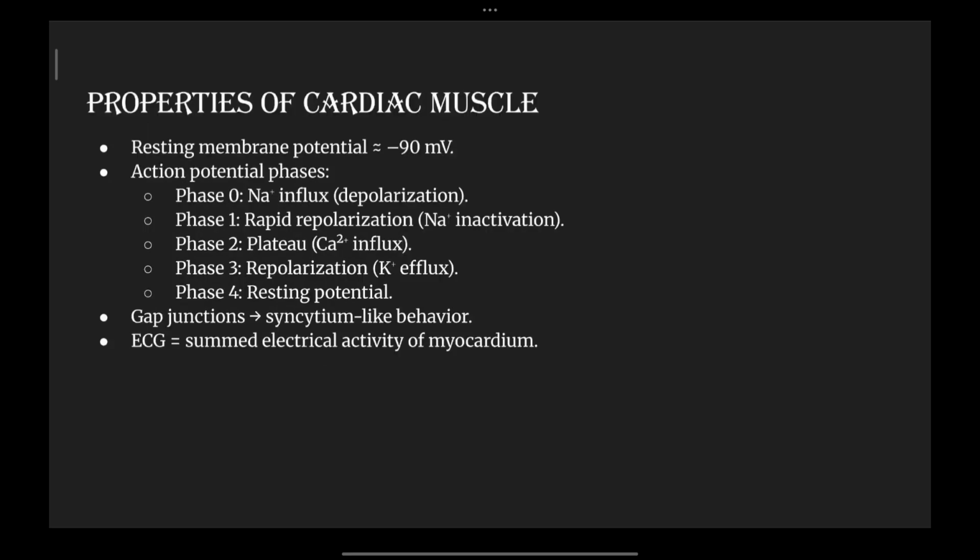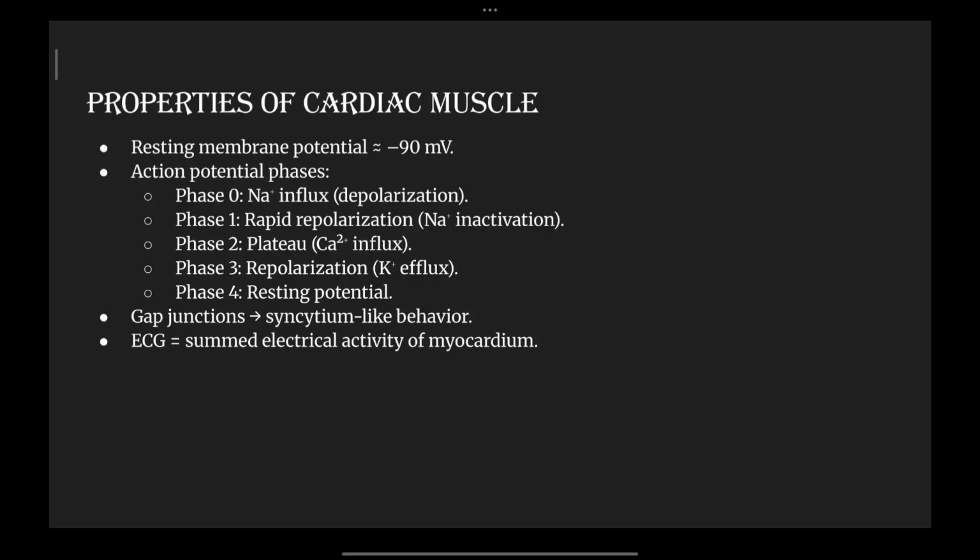The properties of cardiac muscle is the last topic for today. Here it is going to talk about the important functions of how a cardiac muscle is working. The resting membrane potential is approximately minus 90 millivolt. So this is the amount of energy that is stored inside the cardiac muscles.